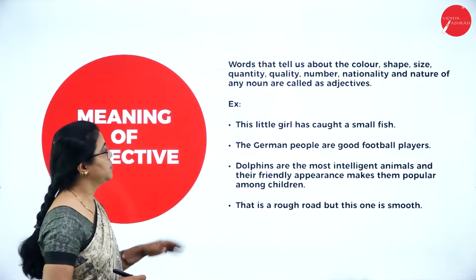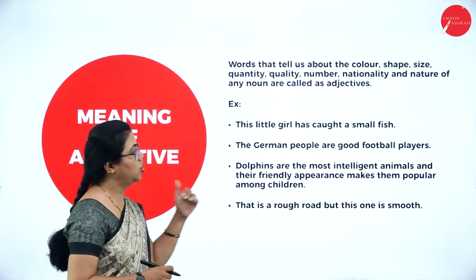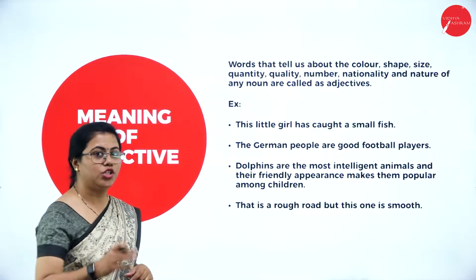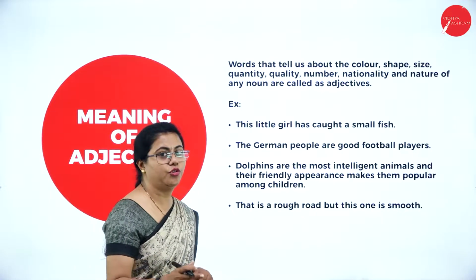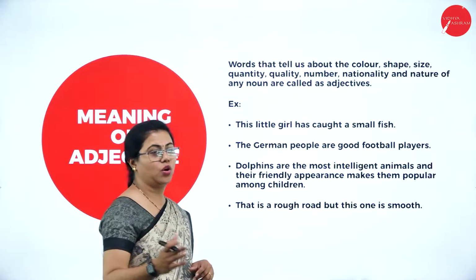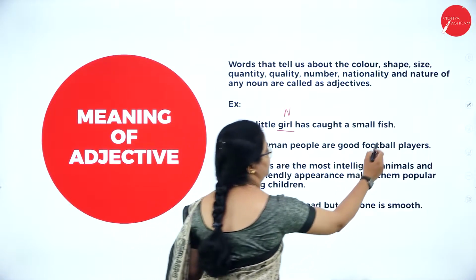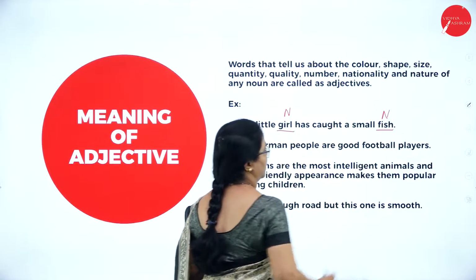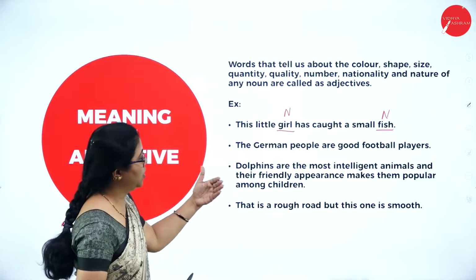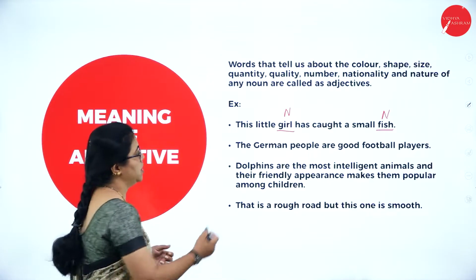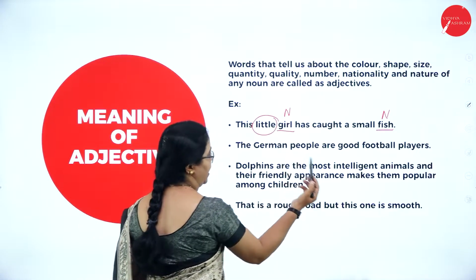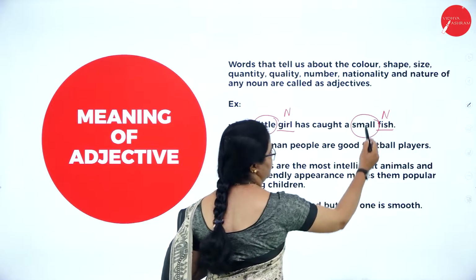For example, this little girl has caught a small fish. So let me identify the nouns for you. Nouns are naming words. Okay. So what are the nouns here? Girl is a noun here and fish is a noun here. Fine. So which are the words that are describing those nouns? We have little and also we have small.